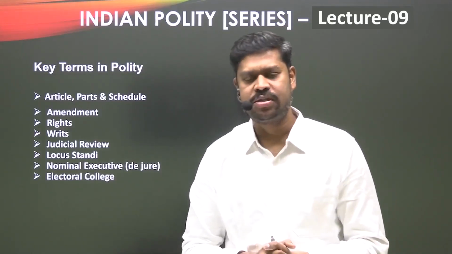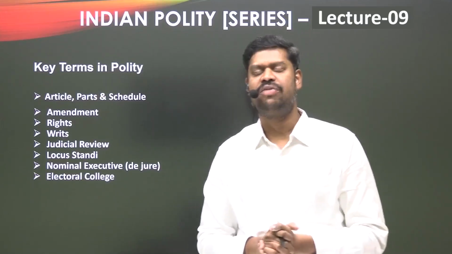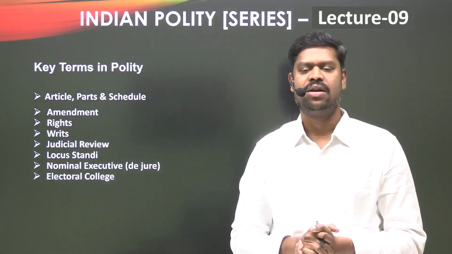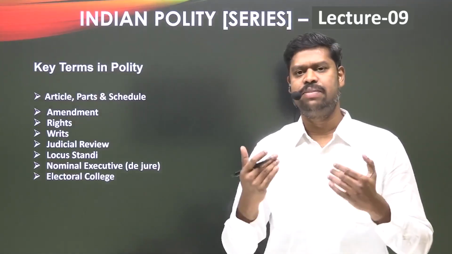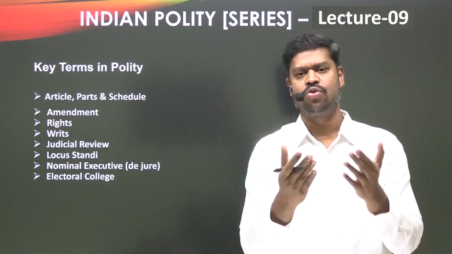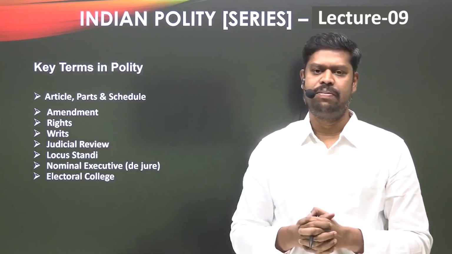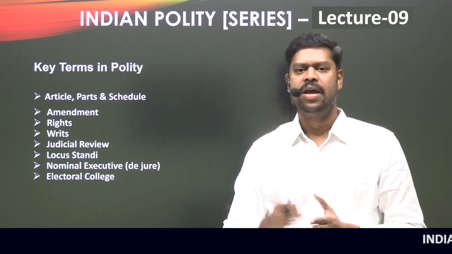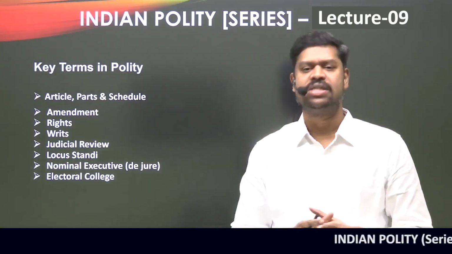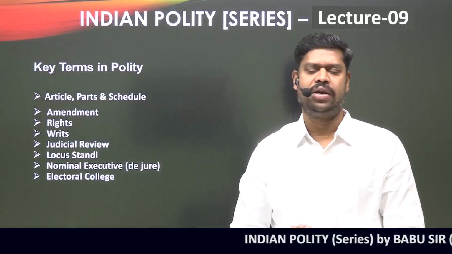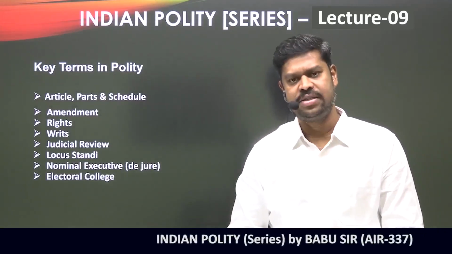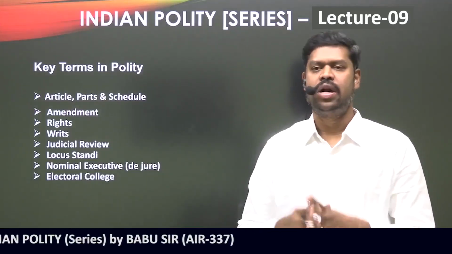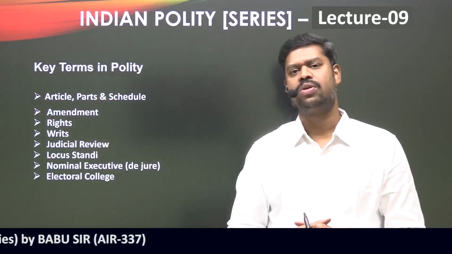And when will they issue the writs? They will issue the writs whenever affected individuals go to the courts, especially when they say that their fundamental rights are violated. For example, if my fundamental right is violated, I can approach the court by filing a petition that my fundamental right is violated. When I make this petition, the court will issue an order to the concerned authority to verify whether this right has been violated or not. If the court finds that there is a violation of the fundamental right, then it may give the remedy. That is why it issues this particular order, and that order is what is called a writ.